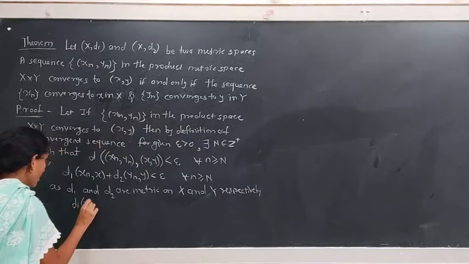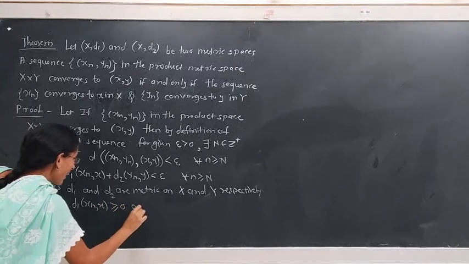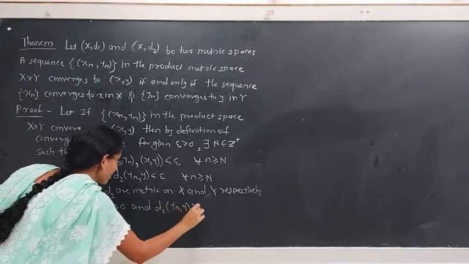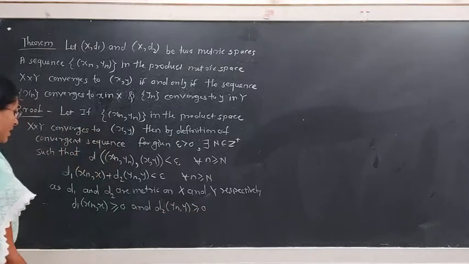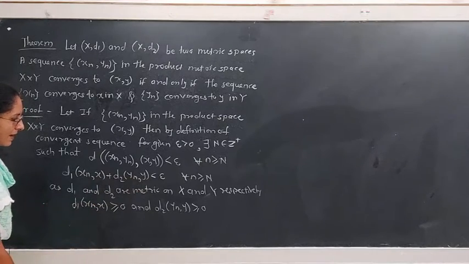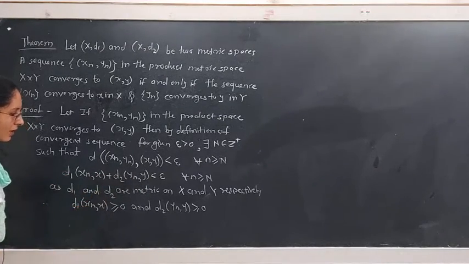So d1 of xn and x is greater than or equal to 0 and d2 of yn and y is greater than or equal to 0. Hence, the addition of these two terms being less than epsilon gives that each term is less than epsilon.